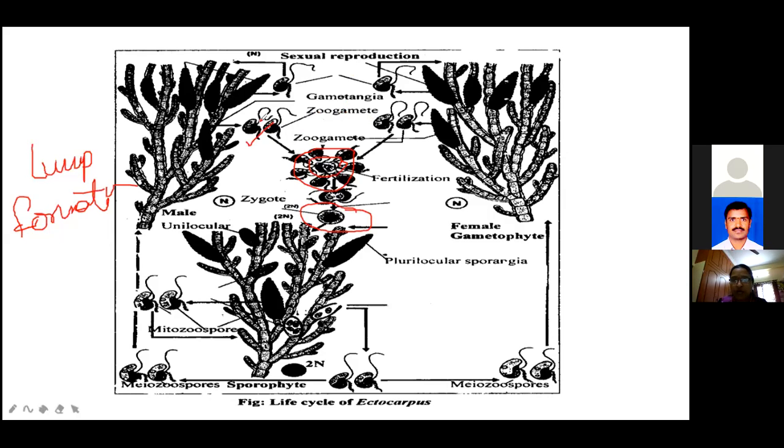In this one, a number of male gametes are clustered around a single female gamete. This formation is a clump formation or lump formation. Here many male gametes are present, but only one male gamete fuses with the female gamete to form the final zygote. The zygote is always the 2n stage. This type of isogamy is termed physiologically anisogamy.